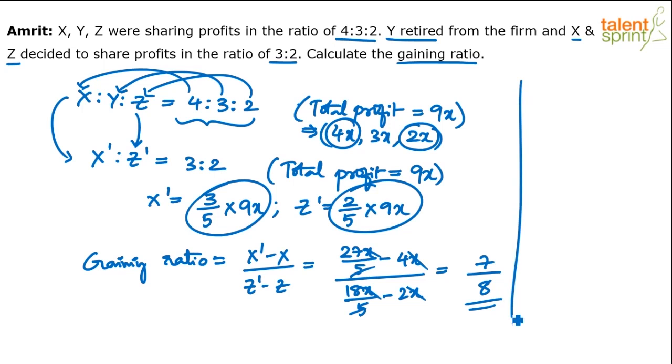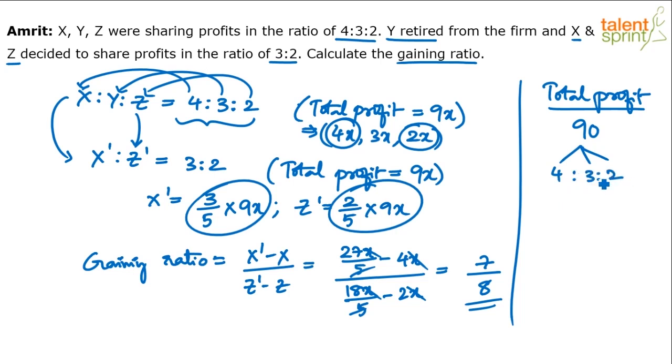Again, let me tell you, you can do the same thing with assumption of values. Assume total profit is 90. Why am I taking 90? Because there are 9 parts. You can take 180, you can take 900, you can take 189 also. Assume total profit to be 90 rupees. Now divide 90 in the ratio of 4:3:2.